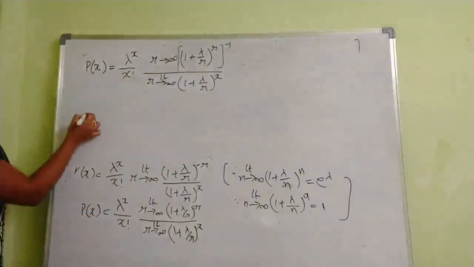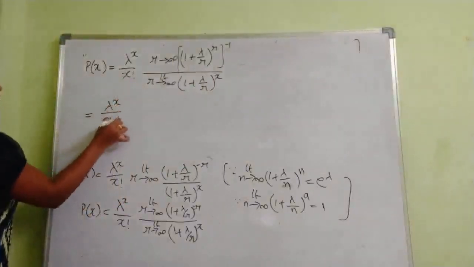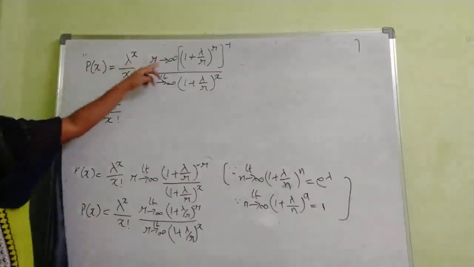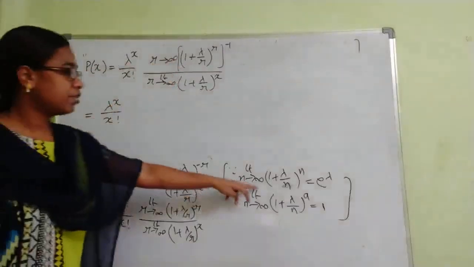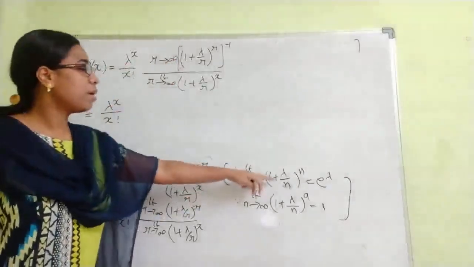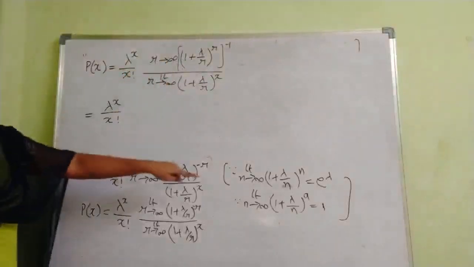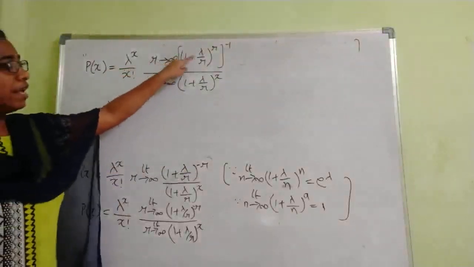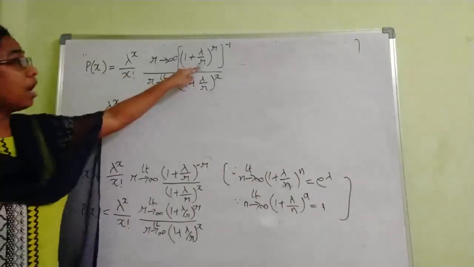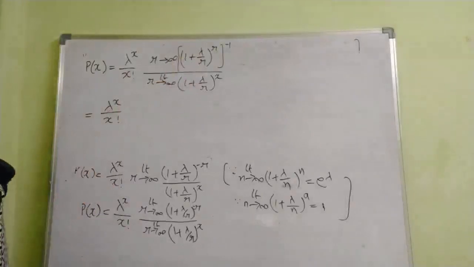Now compare with the formulas. So here lambda power x by x factorial. So limit r tends to infinity 1 plus lambda by r. Limit n tends to infinity (1 plus lambda by n) whole power n. So here also in place of n you have r. So limit r tends to infinity (1 plus lambda by r) whole power r, you can write it as e power lambda.